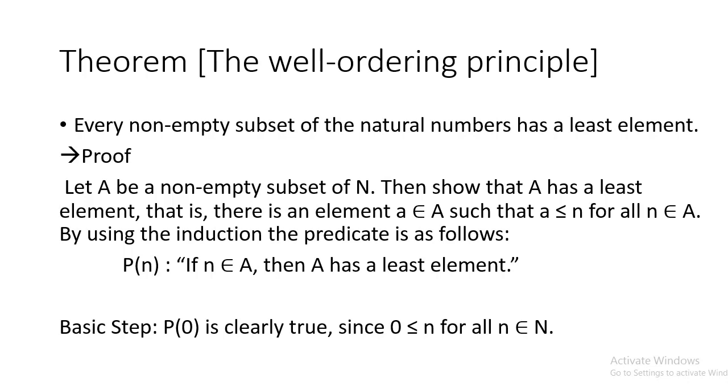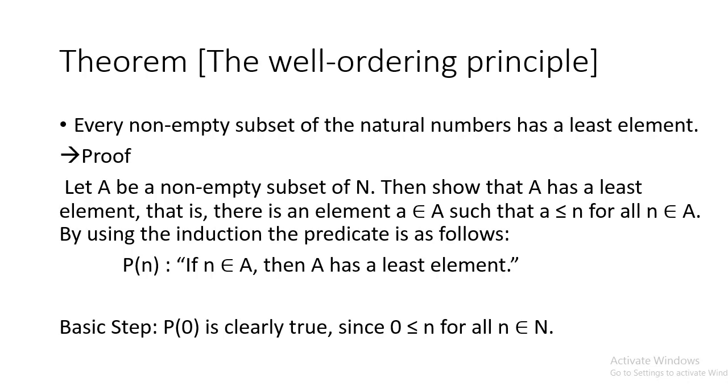Now see here the well ordering principle theorem. What is that theorem? Every non-empty subset of the natural numbers has a least element or smallest element. So what is the proof? Suppose A is a non-empty subset of N, the natural numbers.